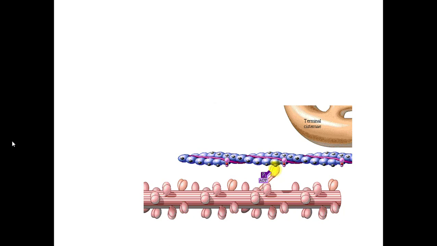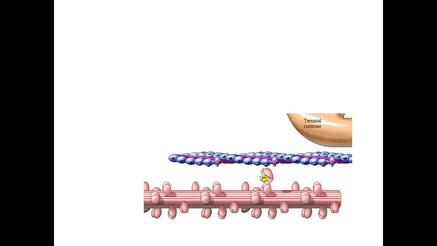S1 unit binds to actin and the power stroke occurs. Then comes the binding of ATP to the cross bridge, which results in the cross bridge disconnecting from actin, and the hydrolysis of ATP, which leads to the re-energizing and repositioning of the cross bridge.